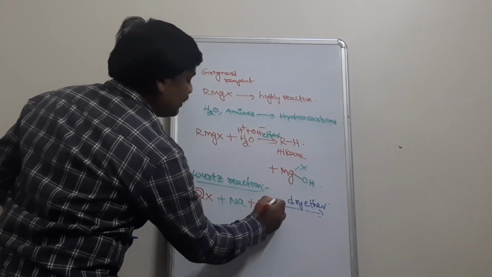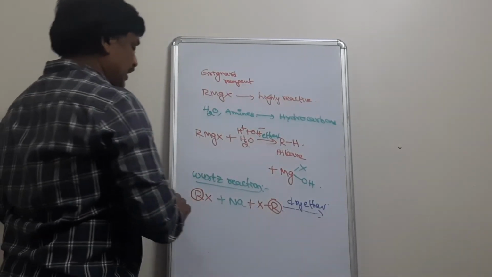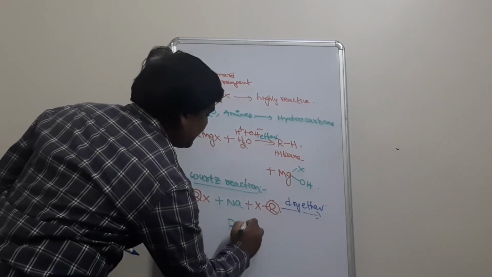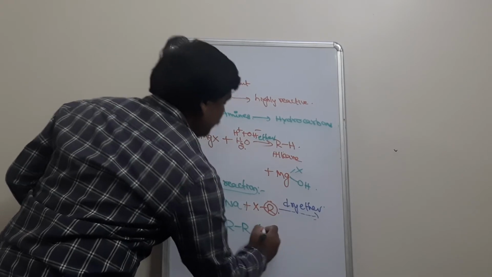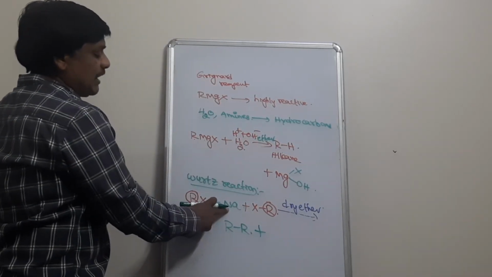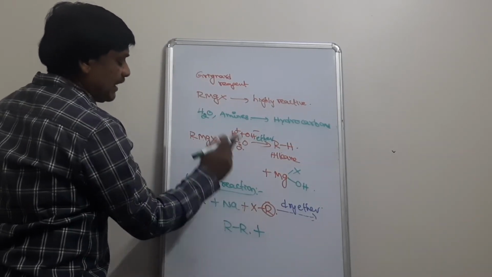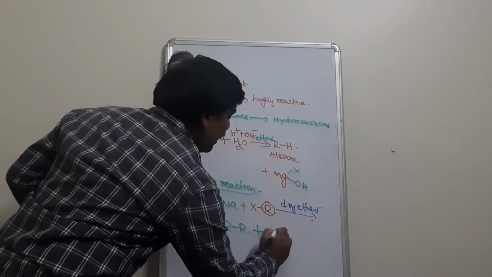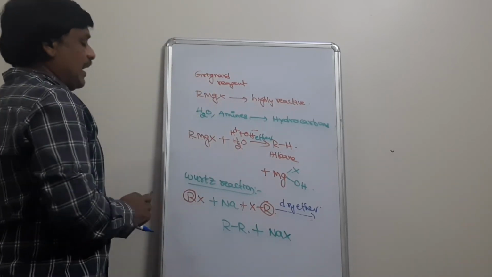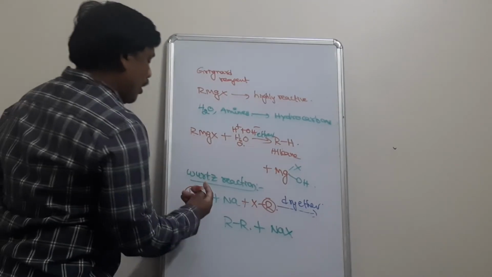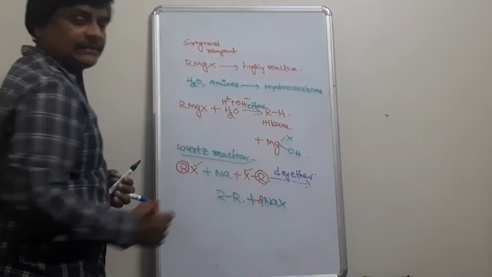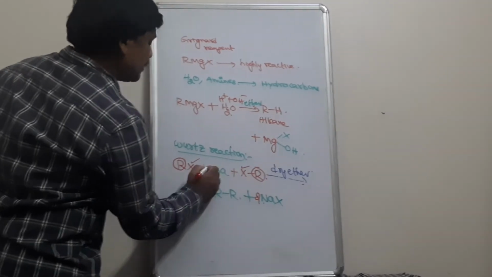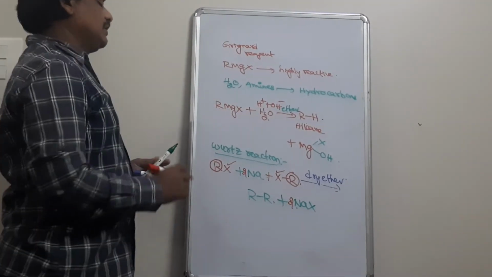One R and another R give rise to R single bond R, that is alkane, plus, since sodium is +1 and halide is -1, they combine to form NaX. There are two halide ions and two sodiums, so 2NaX. This is the reaction.